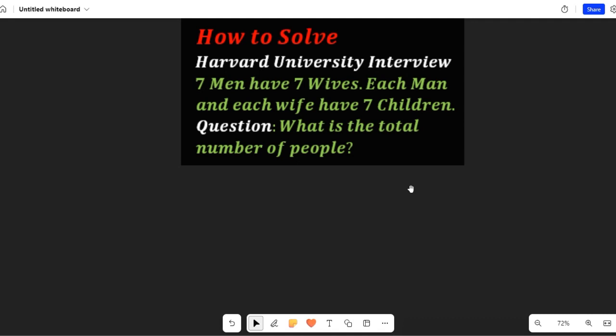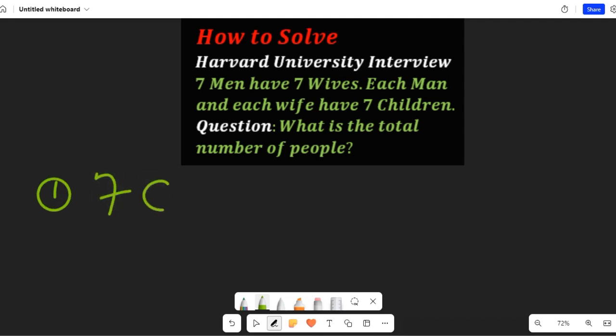Now, let's get started. In the first interpretation, we are going to take the man and the wife as a couple. So we'll be having 7 couples. If we have 7 couples, a man and a wife will have to give birth to what? 7 children.